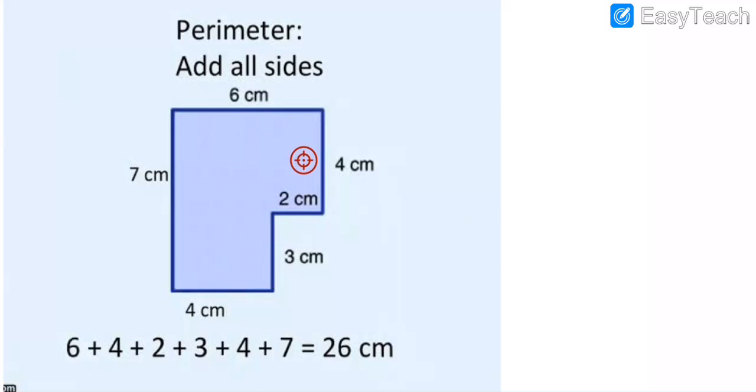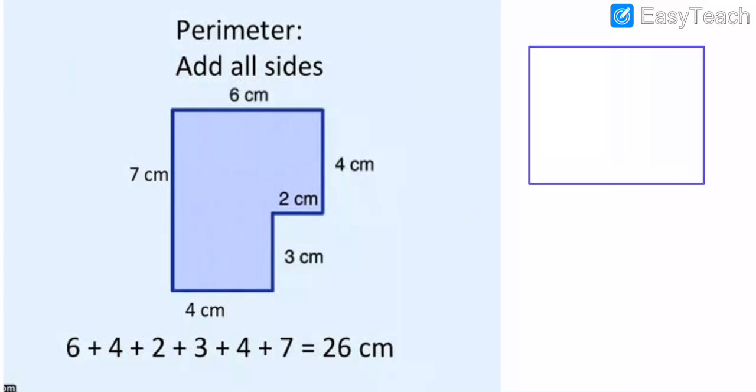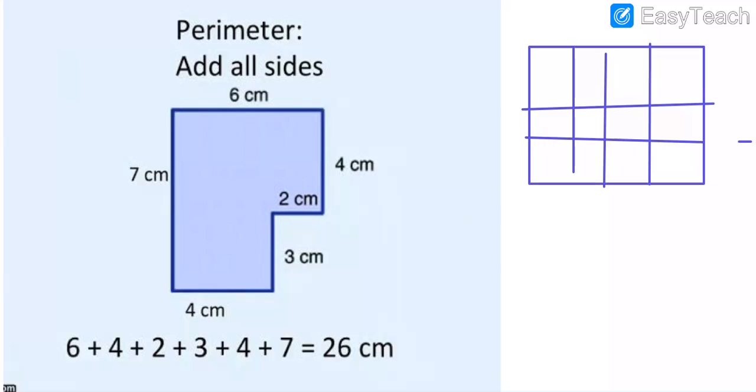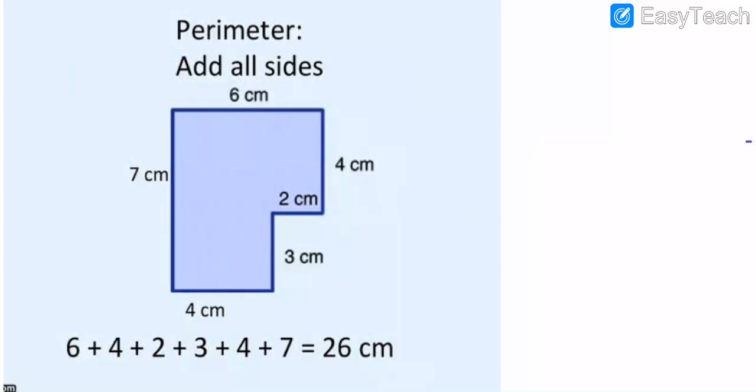Here this side is 6 centimeter, here is 7 centimeter, here is 4 centimeter, here is 2 centimeter, and here is 3, and here is 4. Yesterday, as I told you, you count one box. See this box, and you draw it like that. One box is equal to 1 unit. Understood, my dear students? So it's the perimeter and all sides.